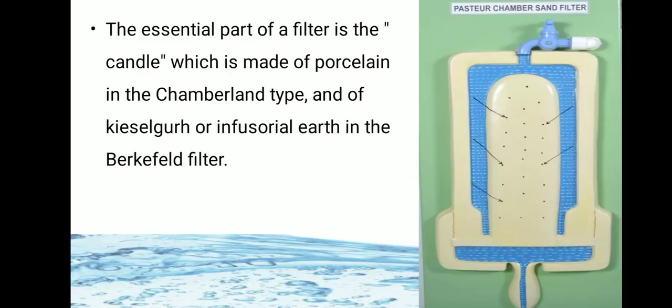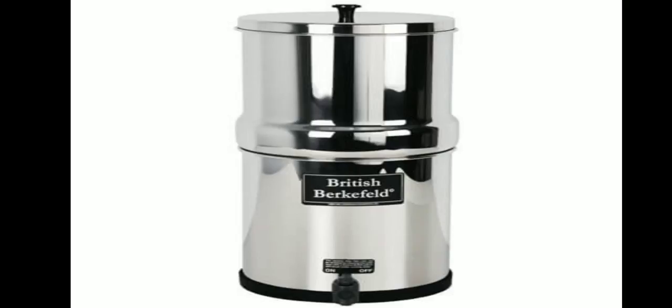The essential part of the filter is the candle, which is made of porcelain in the Chamberlain type and of infusorial earth in the Birkefeldt filter. So you can see the model of the Pasteur-Chamberlain filter, and this one is the Birkefeldt filter.